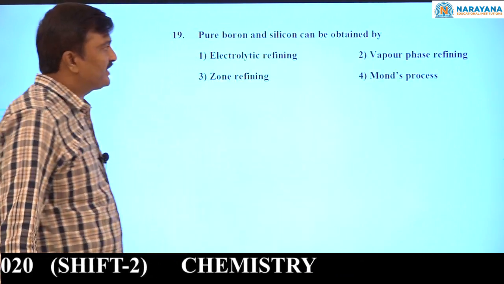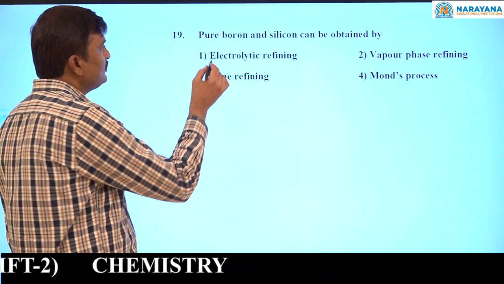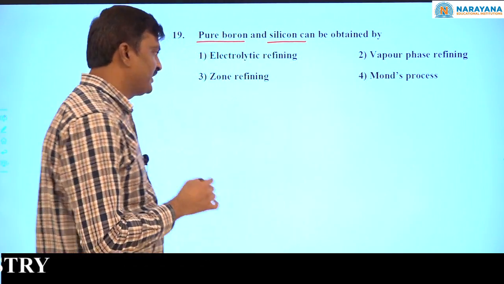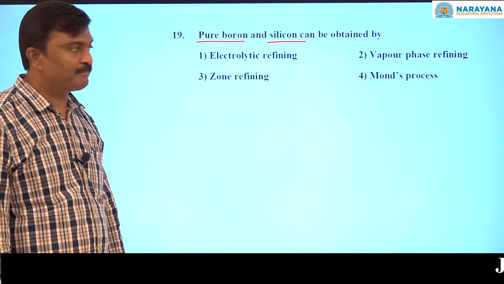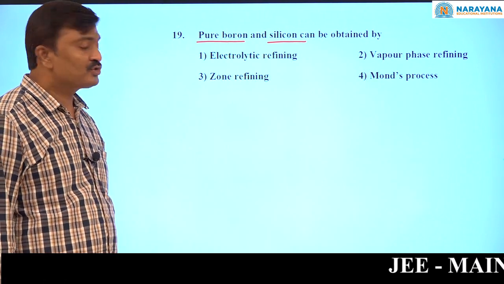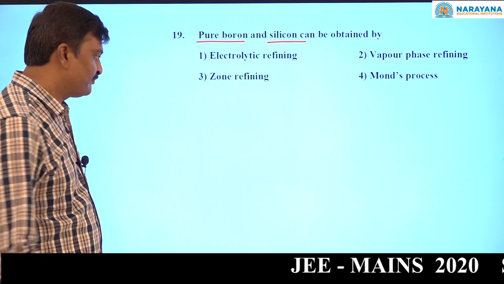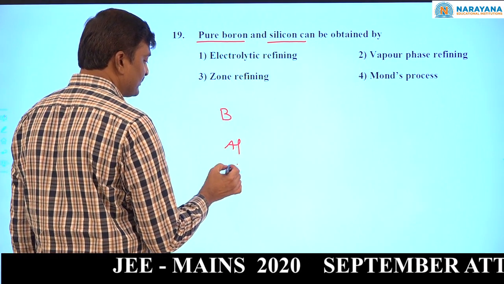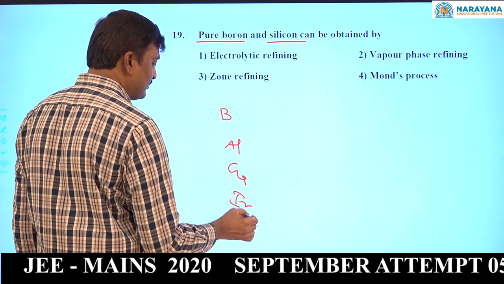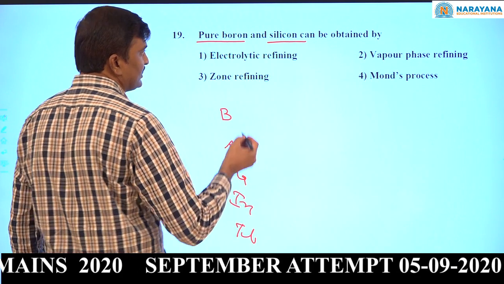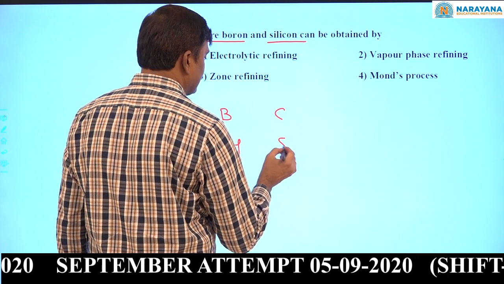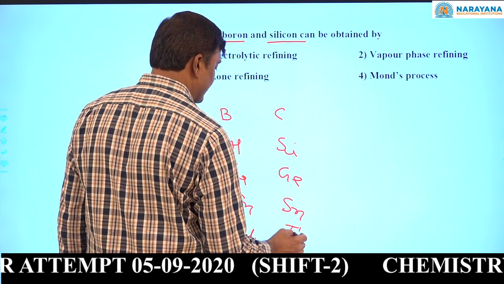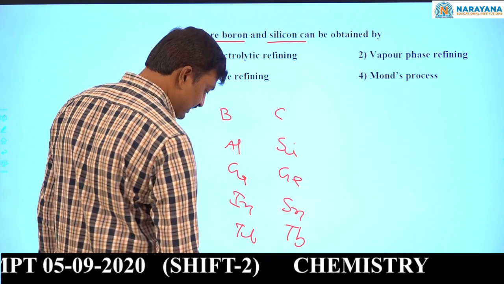Now come to the next question. Pure boron and silicon can be obtained by... it is a theory question. It is prepared by zone refining. In the 3A group, boron, aluminum, gallium, indium, thallium. In the 4th group, carbon, silicon, germanium, tin, lead.